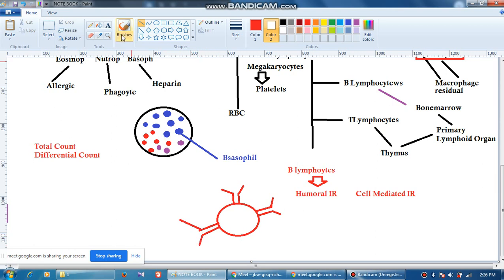You will also see one more thing, I cannot draw it here. On the surface there are multiple different types of antigens. It's very typical for B lymphocytes. Now there is also a prominent nucleus, not like granulocytes.